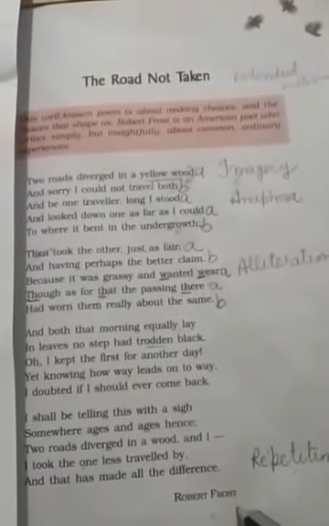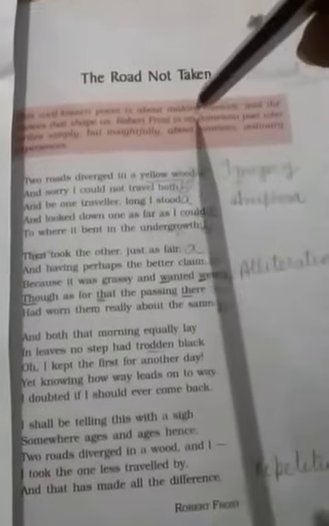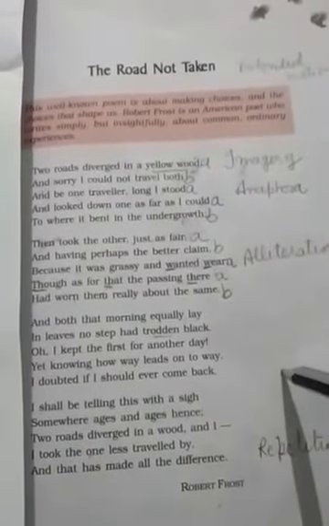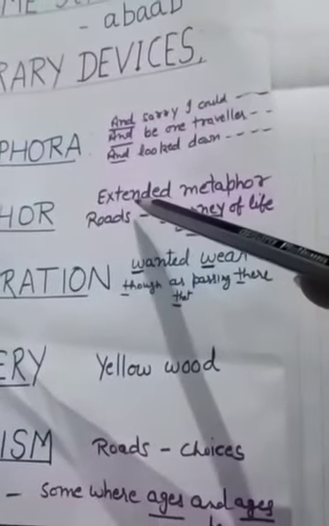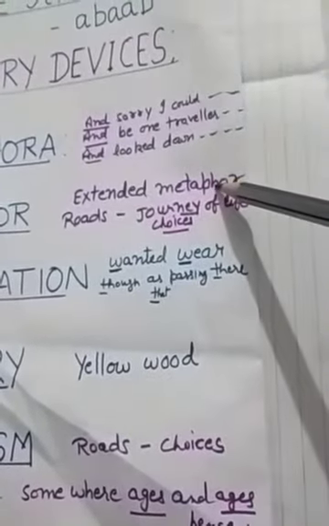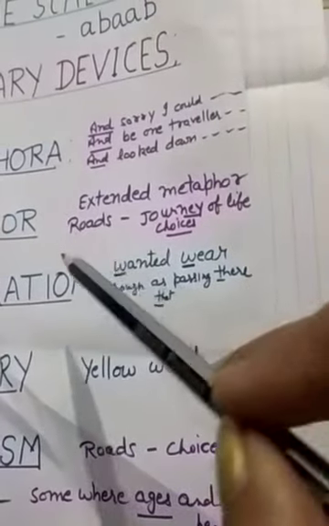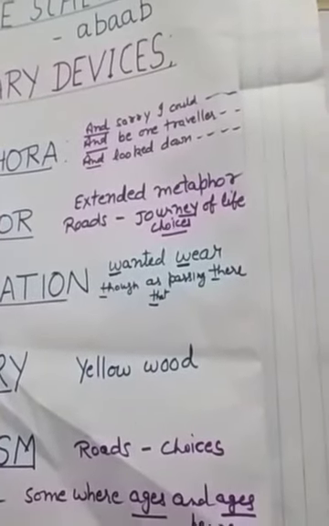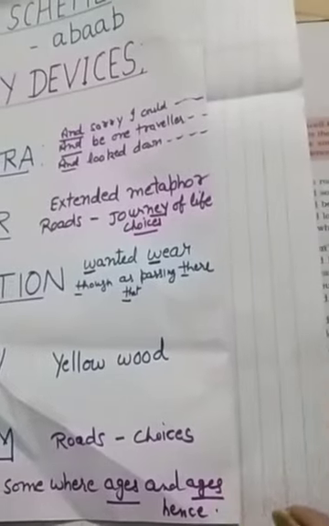Here the whole poem is a comparison. Traveling on a road is compared to the journey of life. Because the whole poem is a comparison, that is called an extended metaphor. Traveling on roads is equal to the journey of life.